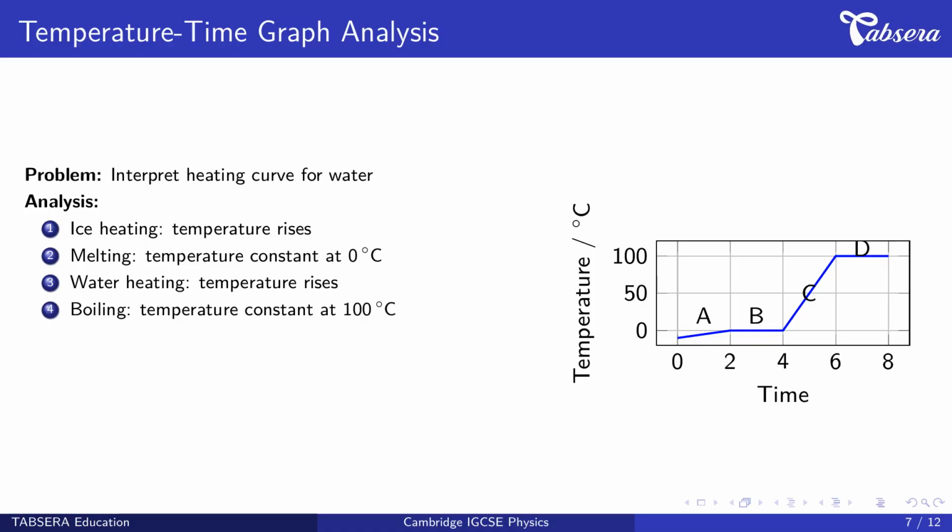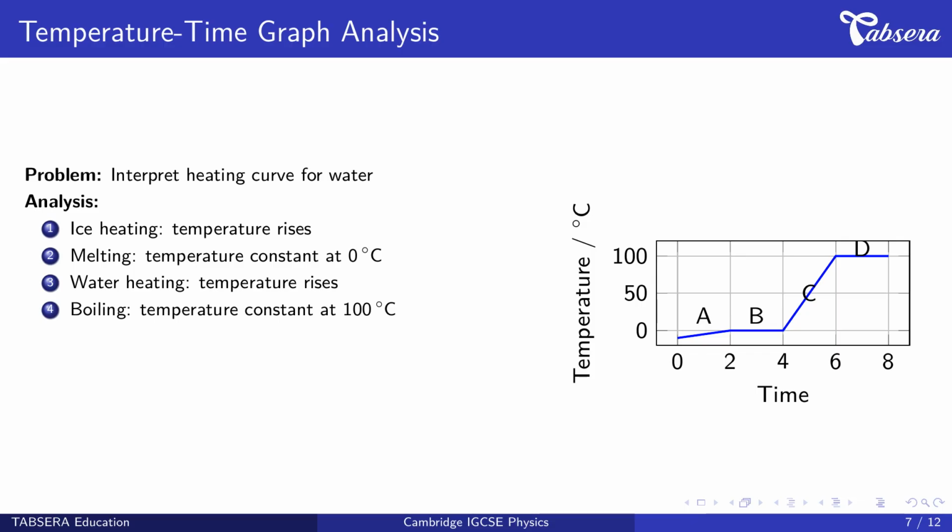Example 2 applies heating curve analysis. The problem is, interpret the heating curve for water being heated from ice to steam. The graph shows temperature versus time with 4 distinct regions labelled A, B, C, and D. Now we analyse each section. First, region A shows ice heating. The temperature rises from -10 to 0 degrees Celsius as energy increases particle vibration.